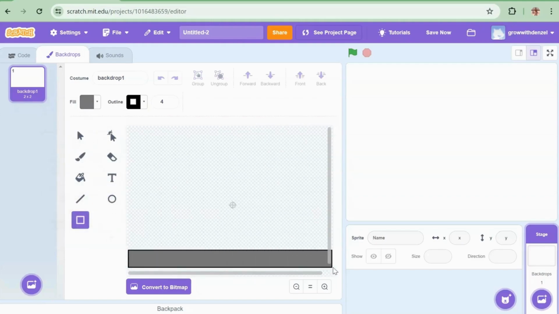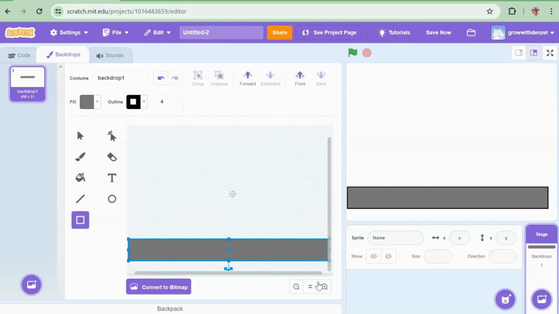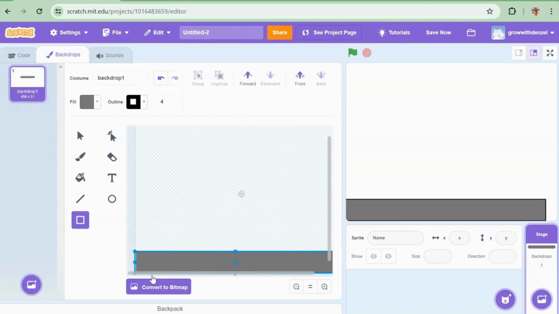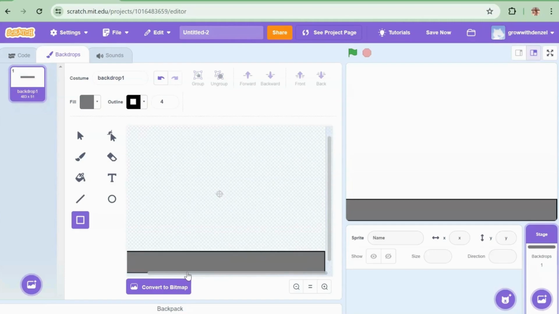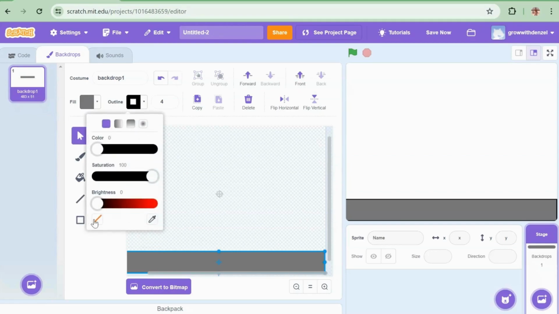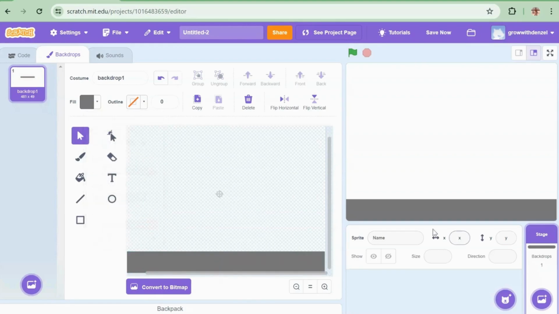Once you've gotten your background color, you put it out. Make sure it fits in with the background, and you click on it with the cursor button and click on the outline and click on no fill. That's this right here. Now you see that there is no black here, which is how it's meant to look.